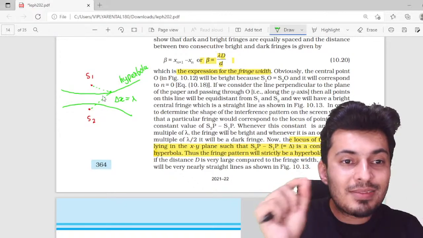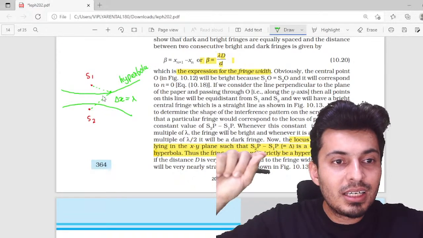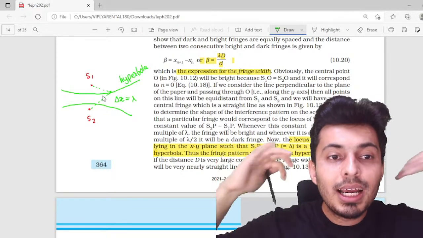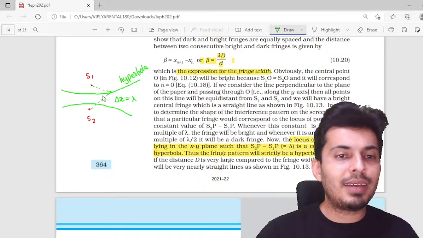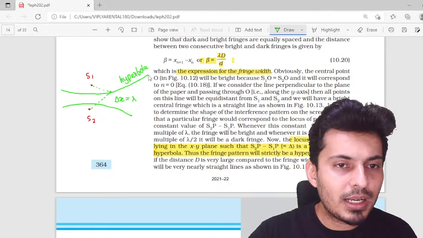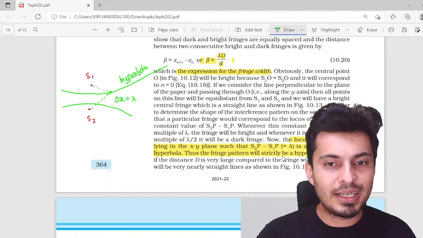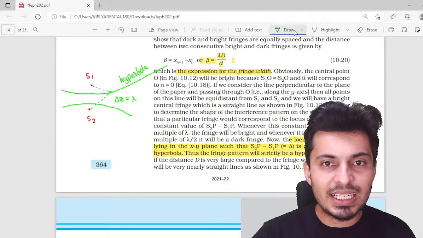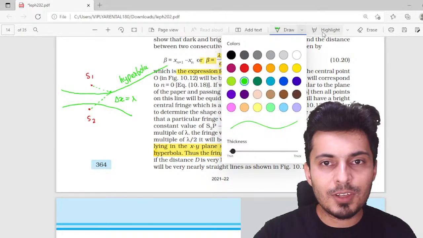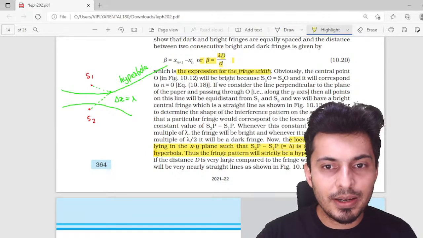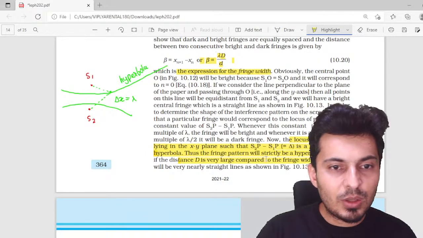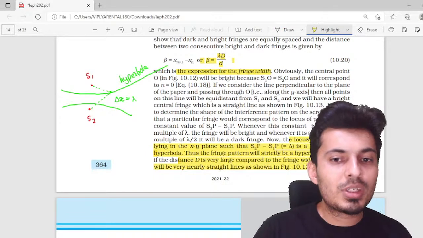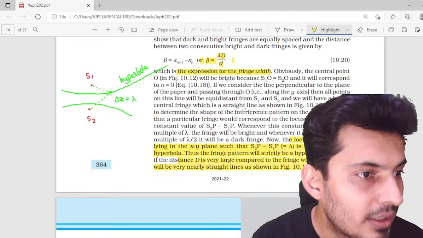So all the points which have the same path difference look like a hyperbola, and when you go far away, the hyperbola almost becomes a straight line. That's what is mentioned over here. If the distance is large compared to the fringe width, then it is almost a straight line. Is that understood?